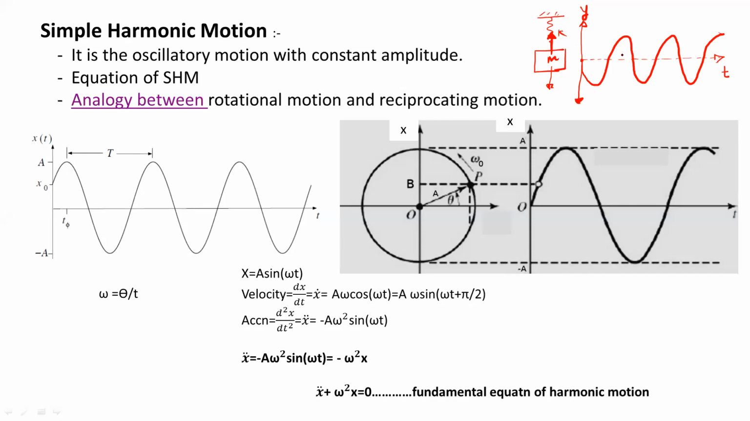And for these cycles, if the maximum displacement remains constant with respect to time for infinite time, as long as the system is oscillating, then this type of waveform we call simple harmonic motion. So it is the oscillatory motion with constant amplitude.